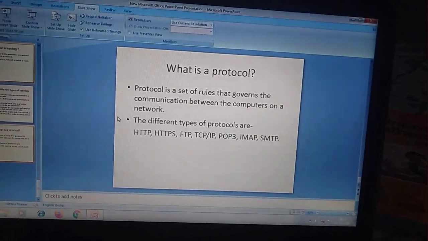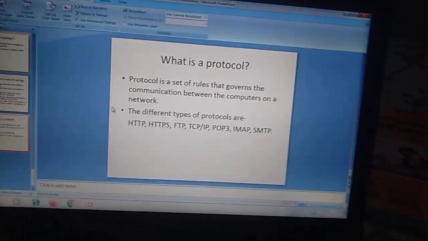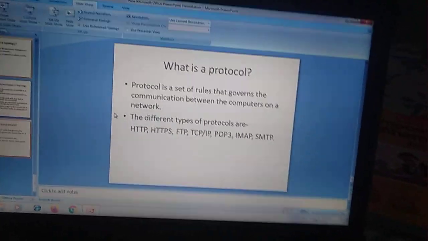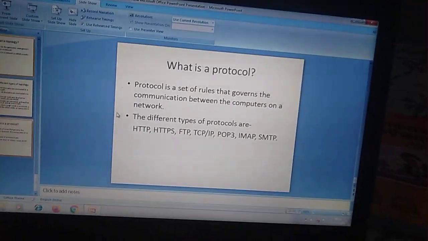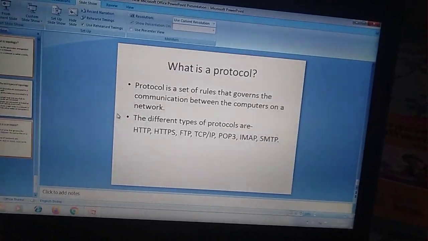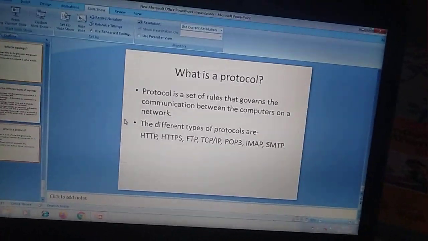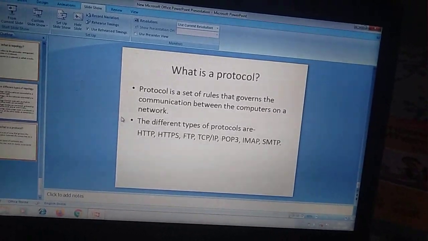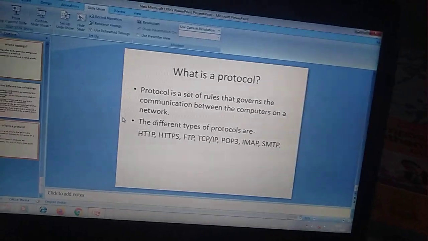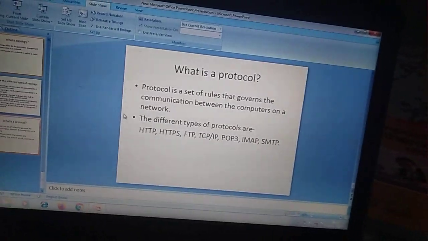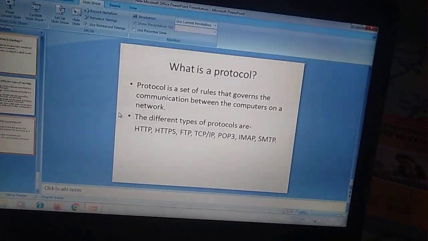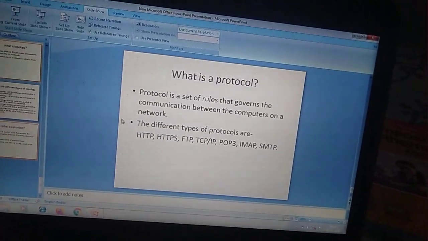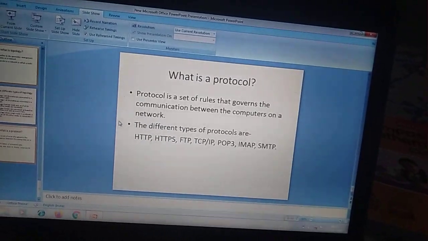So I think you have understood what is protocol. Nowadays we are hearing COVID protocol. This is a common term nowadays. So we can relate this COVID protocol with this protocol. COVID protocol means the rules to be followed in the COVID times, and this is also a protocol, means rules. So simply, protocol means rules. Okay, I hope you have understood.